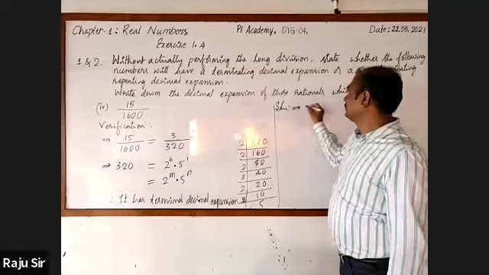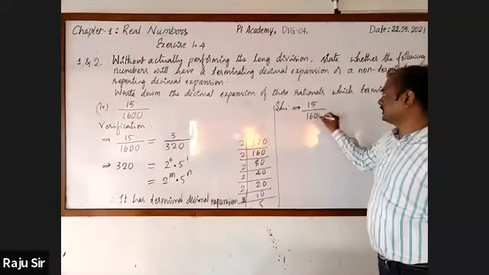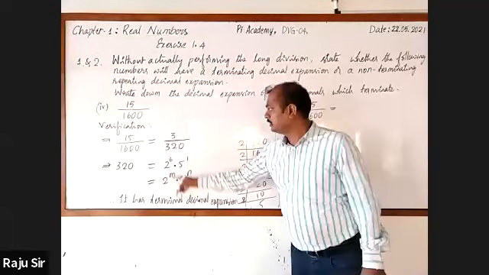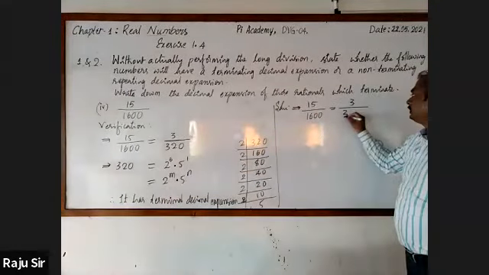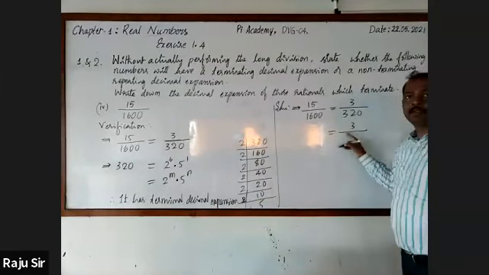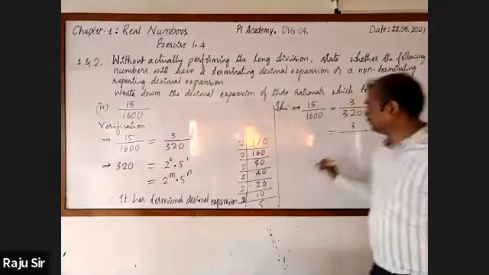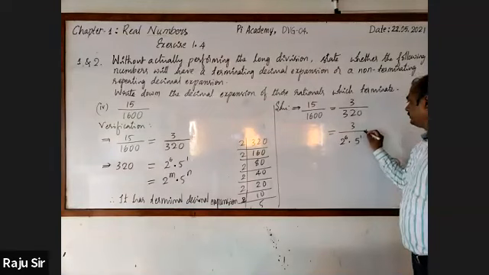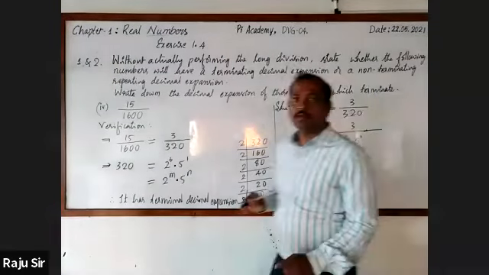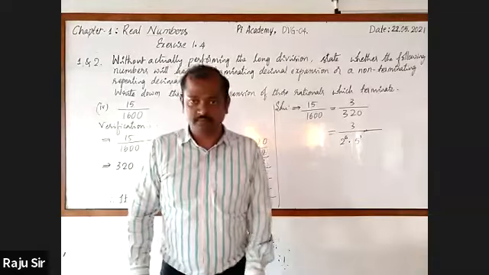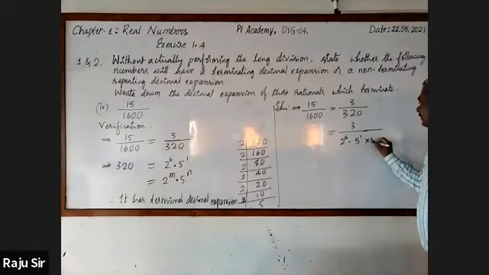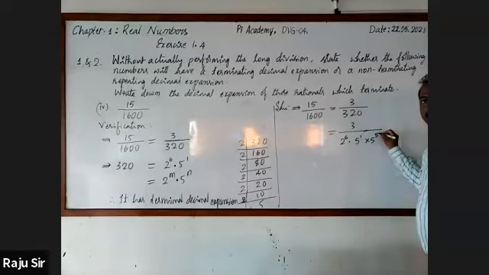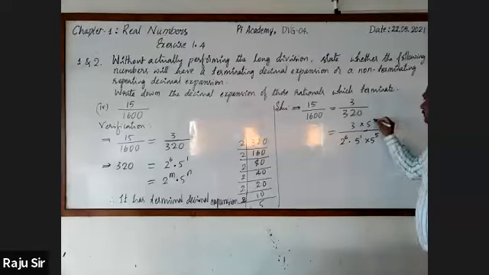Solution: 15 by 1600. On simplification, you got 3 by 320, and on finding the prime factorization of 320, you got 2 raised to the power 6 into 5 raised to the power 1. Could you tell what should be multiplied to the denominator? 5 raised to the power 5. Yes, it is 5 raised to the power 5.